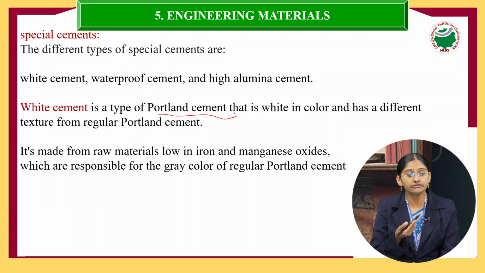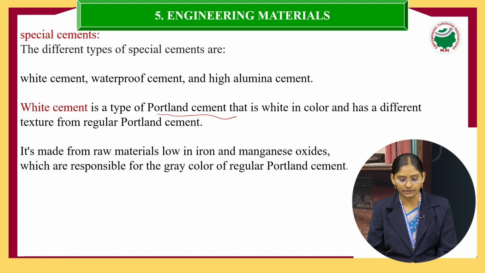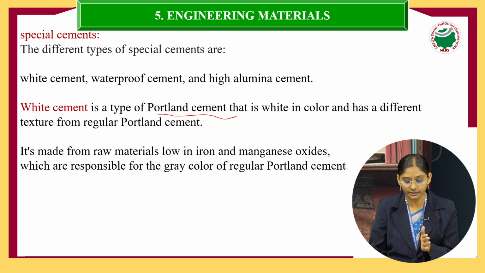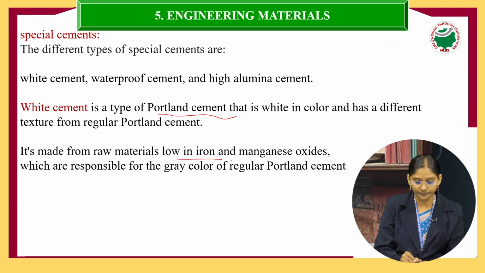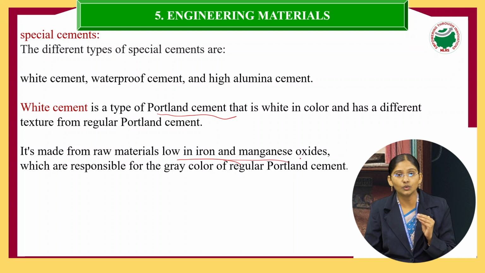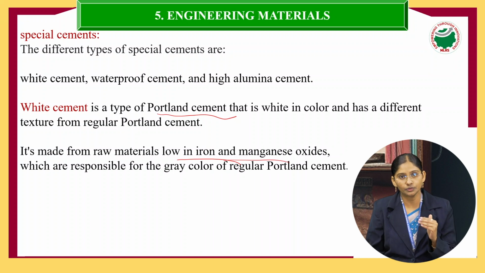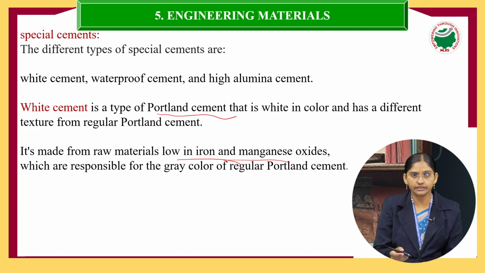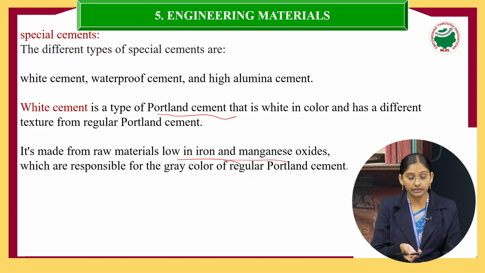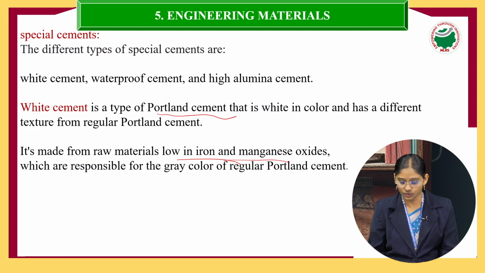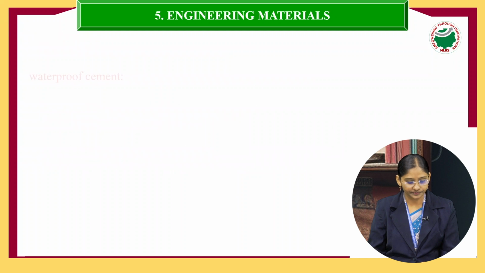Portland cement is gray in color because of the presence of iron, right? In white cement, iron and manganese oxides are present in a very low percentage. That's why it is called white cement.